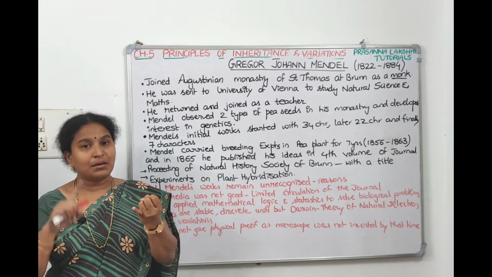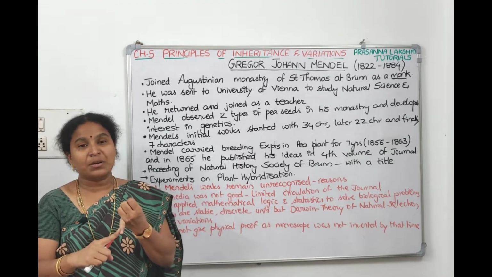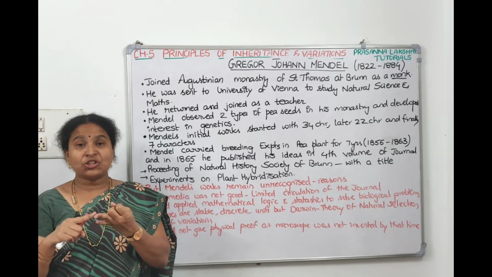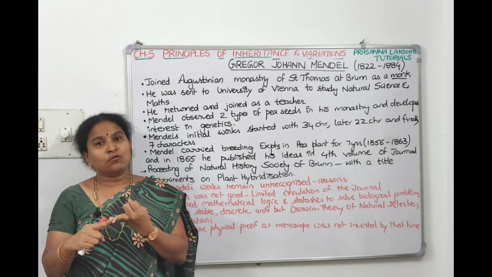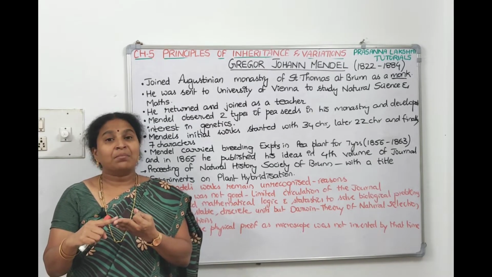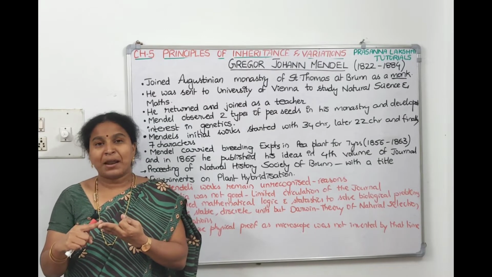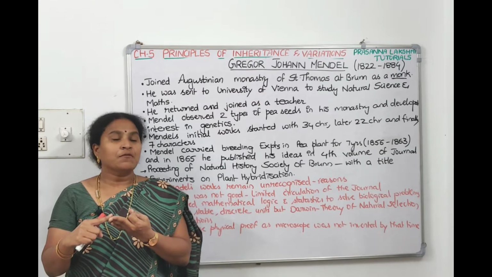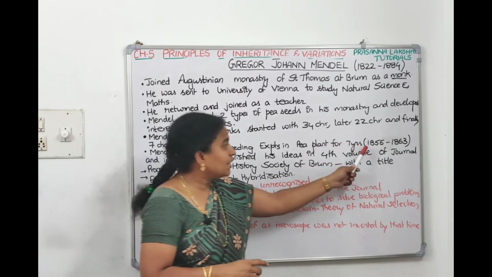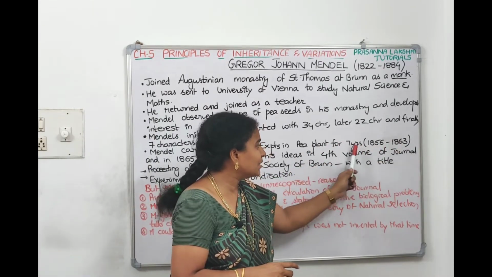Mendel's experimental material is the pea plant. Mendel studied how many characters? 7 characters. Each character has contrasting traits, so how many varieties are there? 7 twos, 14 varieties. And Mendel conducted experiments on the pea plant for 7 characters or 14 traits for 7 years. From which year to which year? From 1856 to 1863, 7 years.